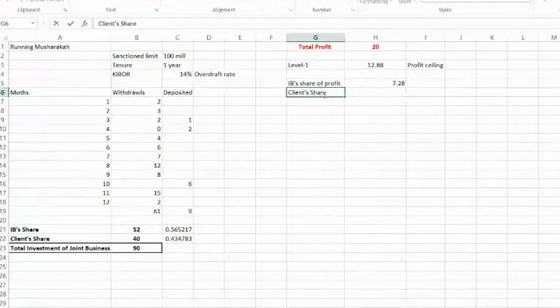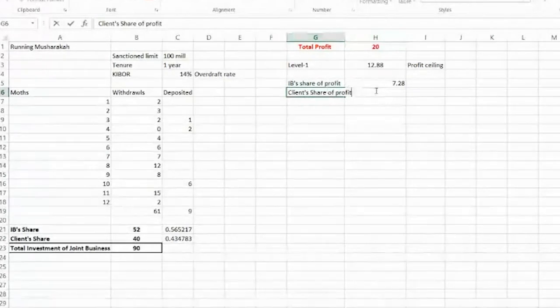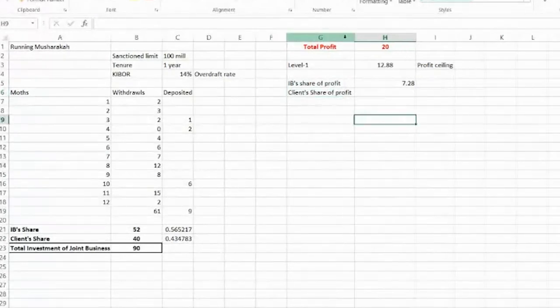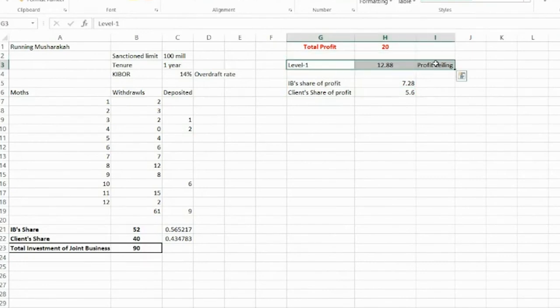Client's share of profit is the client share into the profit ceiling. So now Islamic Bank earned 7.28 million and the client earned 5.6 million in the first level profit, in level 1. This was the profit distribution in level 1.